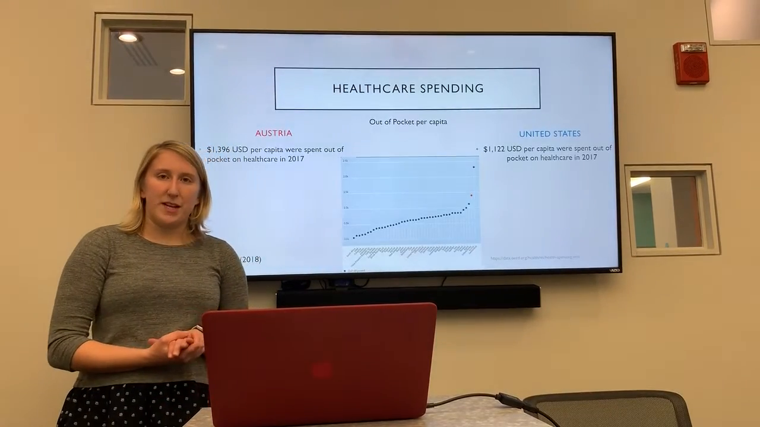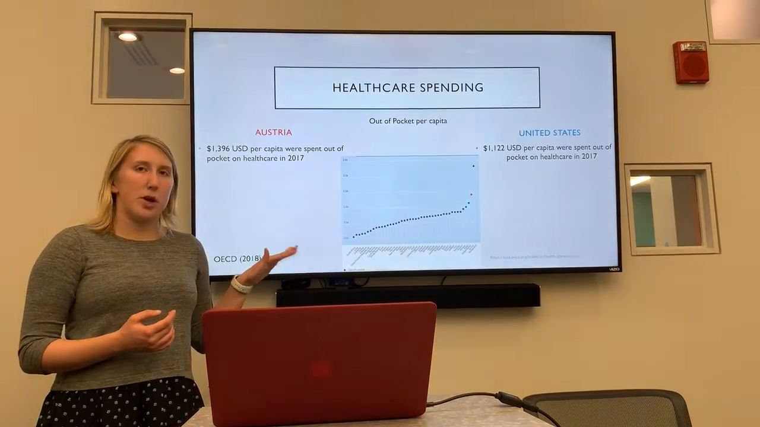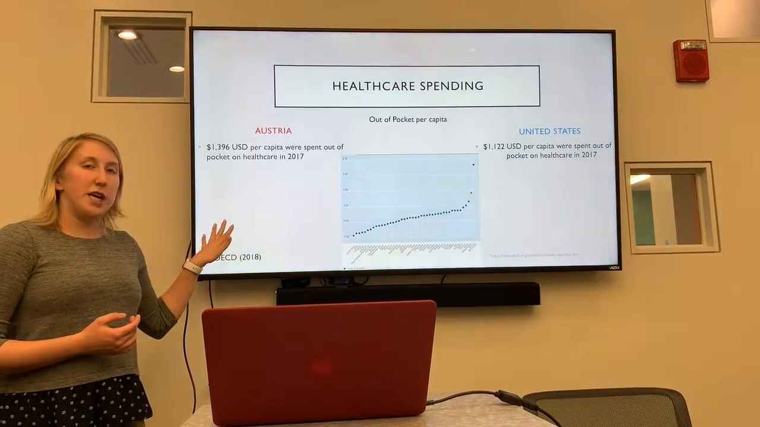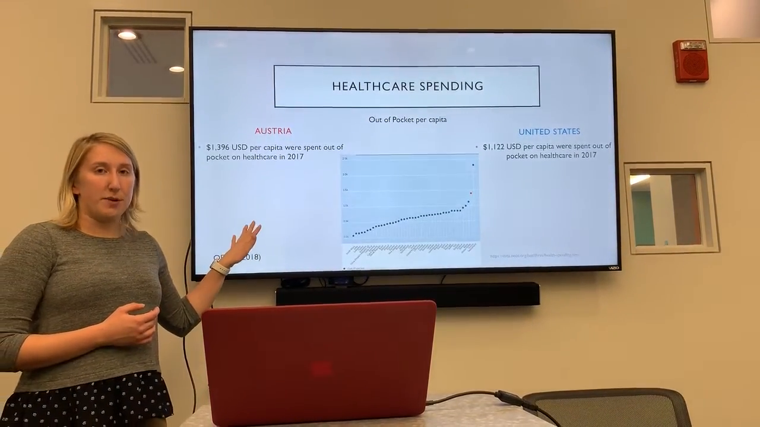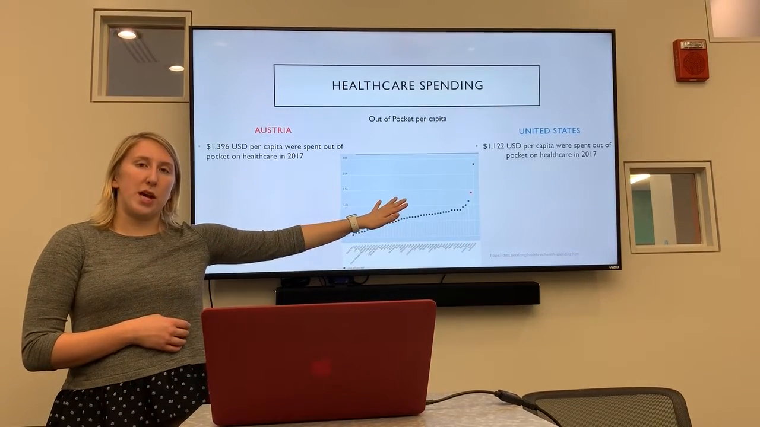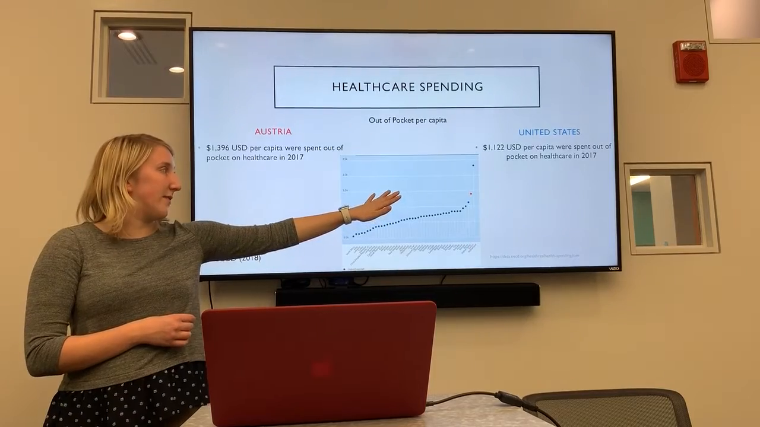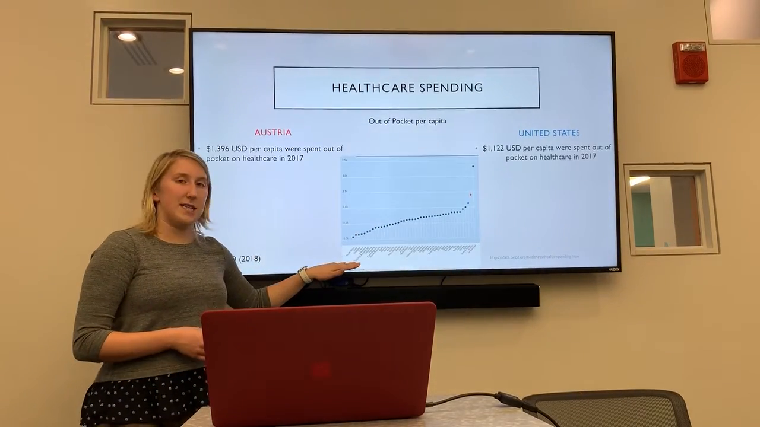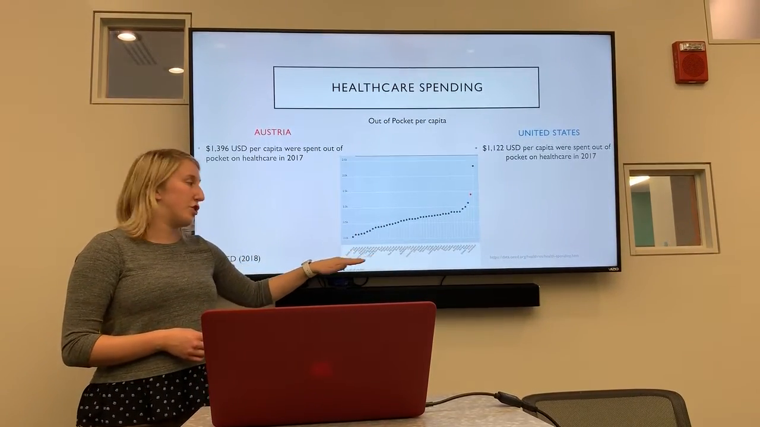Next, we have healthcare spending. I examined the out-of-pocket per capita cost. In Austria, it was $1,400 per capita spent in 2017, and then in the United States, $1,100 per capita spent in 2017. This graph lays it out nicely in comparison to other countries.